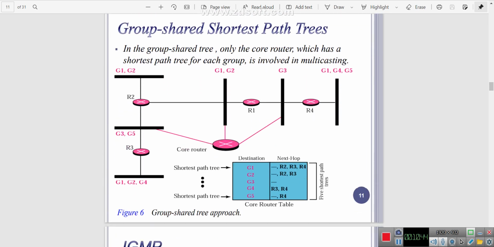Next one is the group shared shortest path tree. In this group shared shortest path tree, only the core router has the shortest path tree for each and every group involved in multicasting. Here in this group, the core router is there, and from this core router we start to transfer the data. The core router has information about all the remaining routers. So whatever information I want to search, I can search from the core router. Within the router itself, I can identify which router belongs to which group.